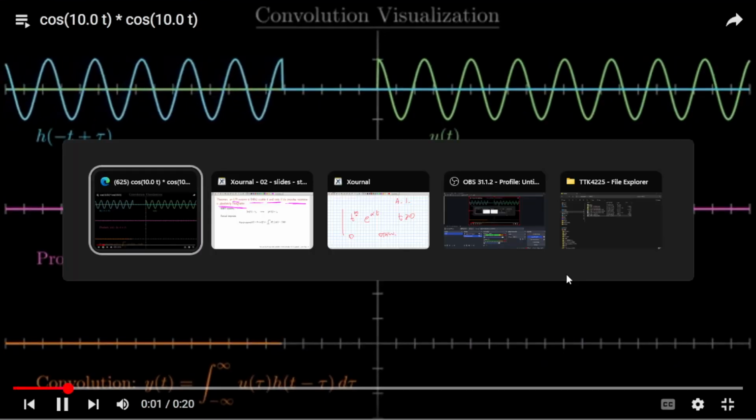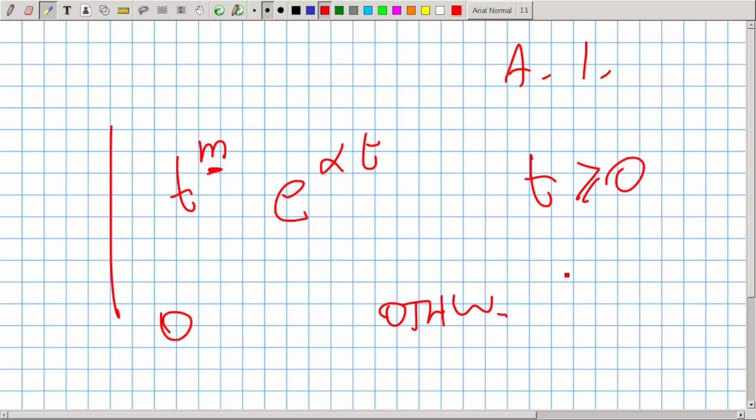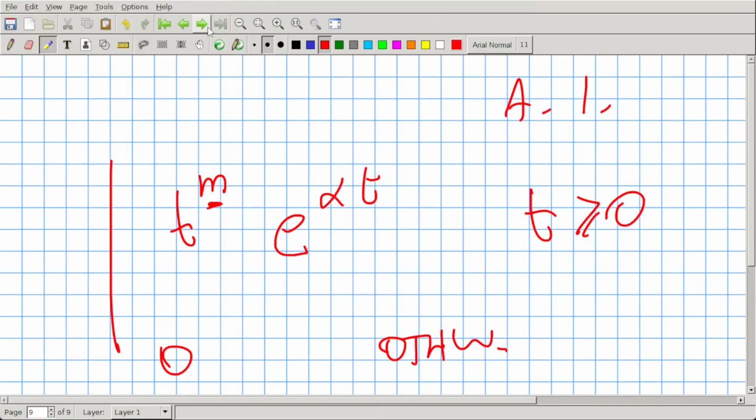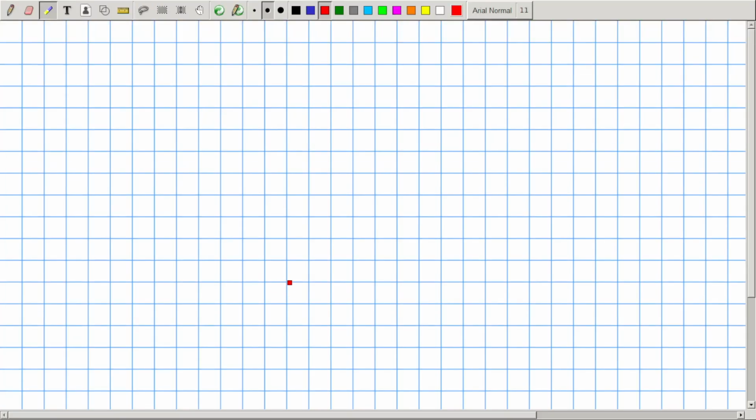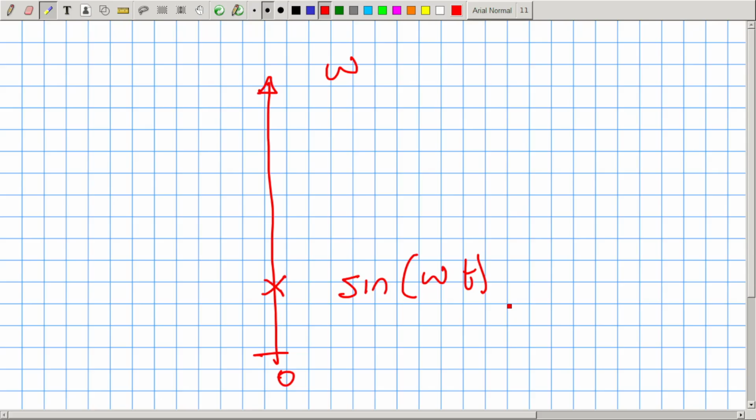From a physical perspective, what is happening? I'm drawing on this axis here, that is omega, and this is 0. If I put x here, it means that I'm considering a certain sine of a certain omega t. If I have my h that looks like a sine here, and my u that looks like a sine here, whenever I do the convolution, I do not get something exploding. True?